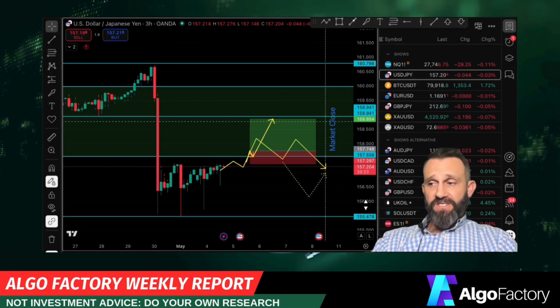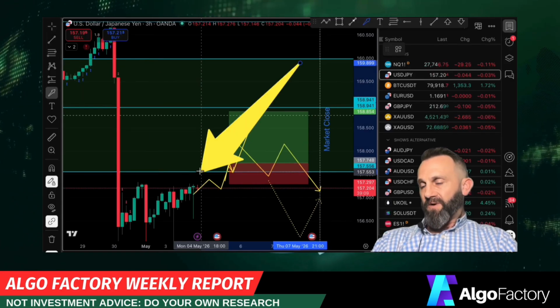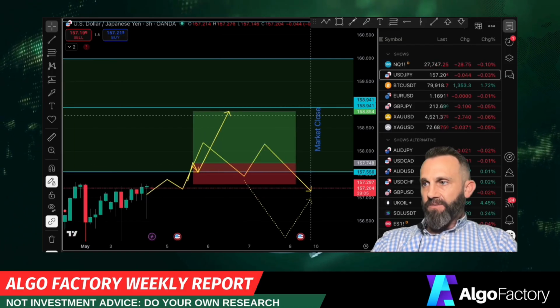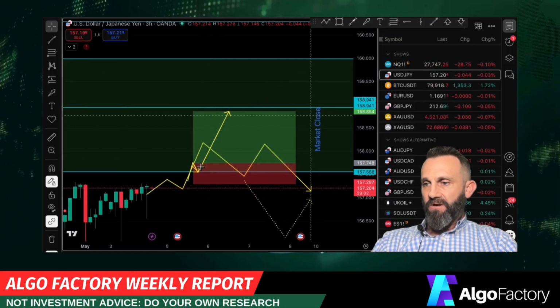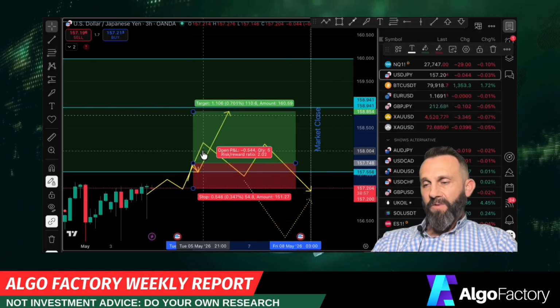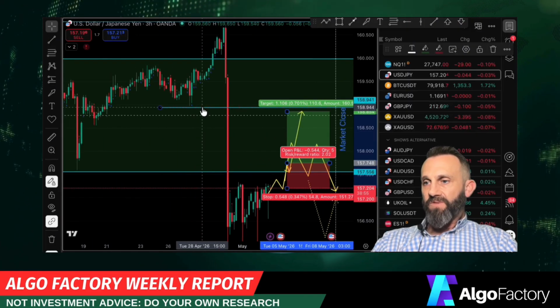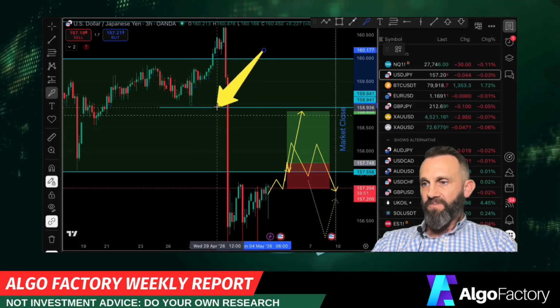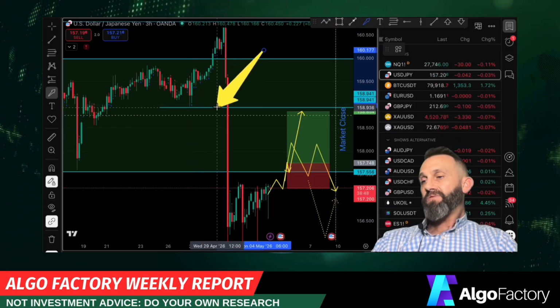Now, if I had to take a trade, I look for the dollar to break above the 157.556 yen level. I'd look for a small pullback, maybe right about here, and I'd take a long. I'd have a stop loss wherever that is warranted at that time. I just kind of estimate the stop will be right there. And I would be out before this level right here, this blue line, because of this price structure right here. And that level I would be out before is 158.936 yen to the dollar.